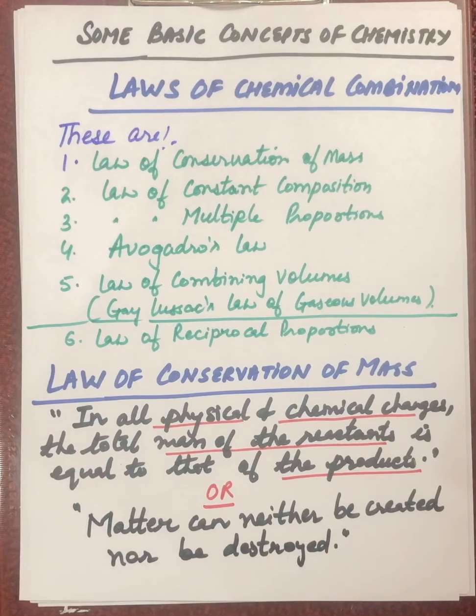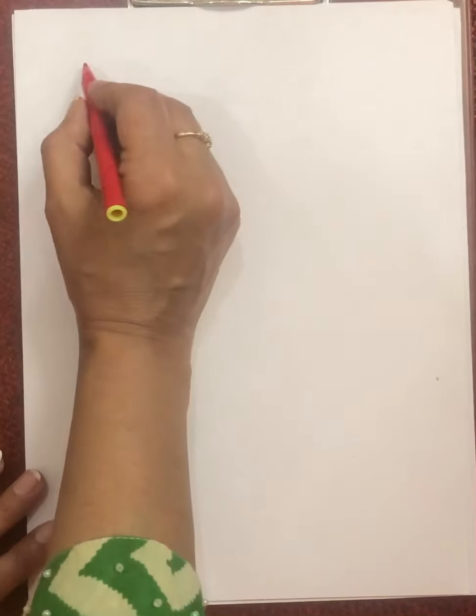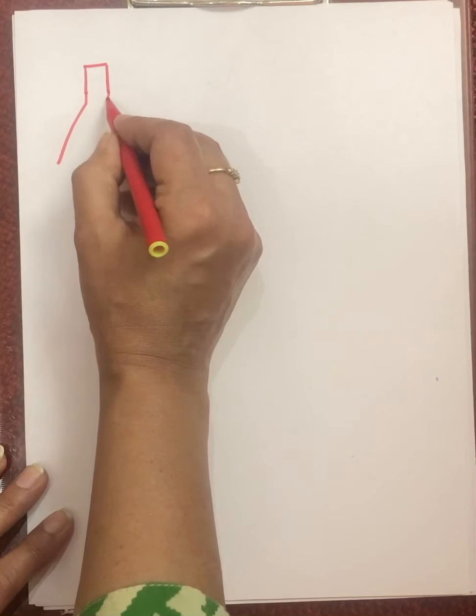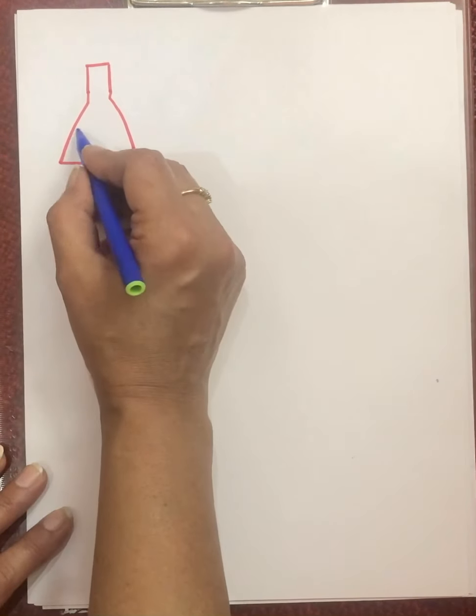Now, to understand this law, first I am taking an example of a physical change. In a physical change, we are taking ice. So, I am taking a conical flask. In this, let's say we have approximately 200 grams of ice.